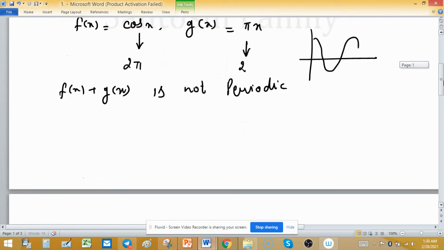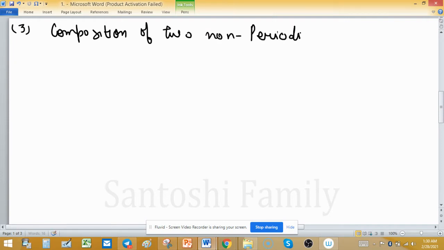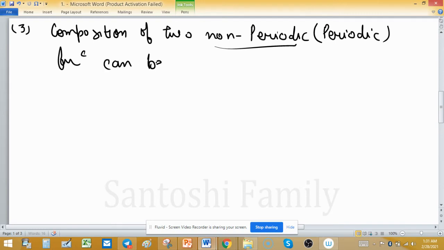Composition. As we define f o g, the composition of two non-periodic functions can be periodic.